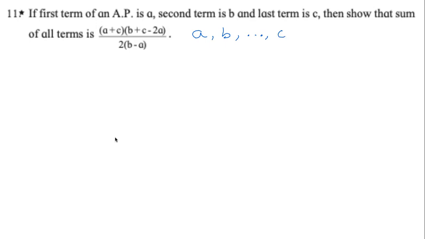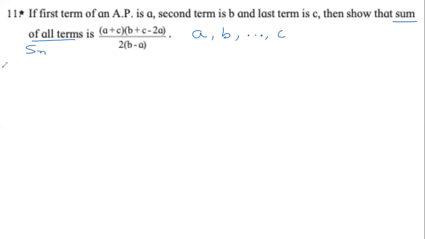So we have translated the first part of the sentence of the question into a maths representation in terms of arithmetic progression. The question is, we have to show that the sum of all terms. Now, sum of all terms here would mean Sn.